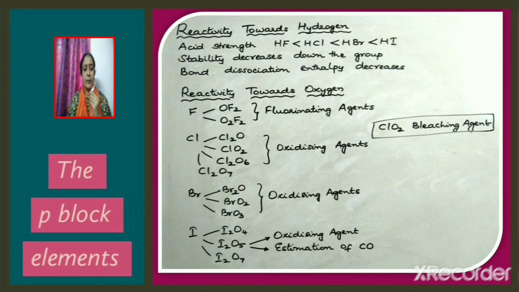Next, consider bromine. It forms oxides like Br2O, BrO2, BrO3. These oxides also act as good oxidizing agents. Now consider iodine. Iodine forms various oxides like I2O4, I2O5 and I2O7. I2O5 acts as a good oxidizing agent and I2O5 is used in the estimation of carbon monoxide.